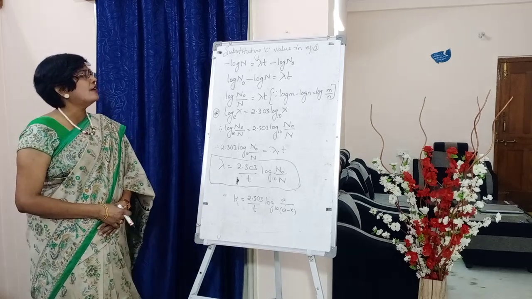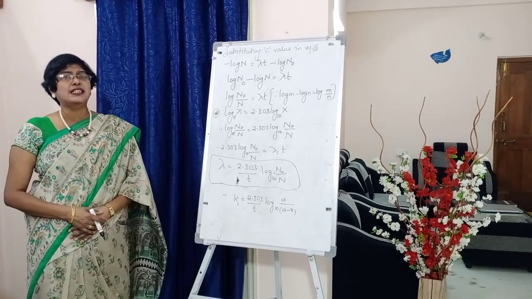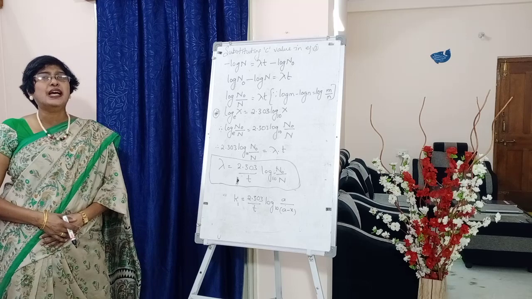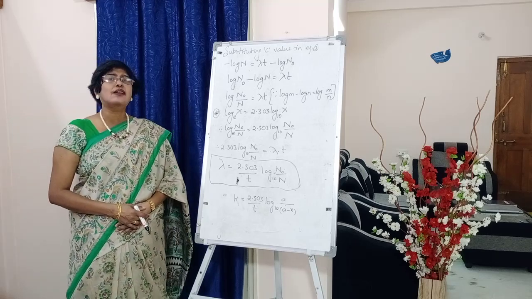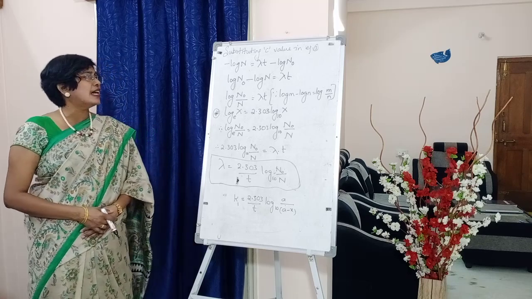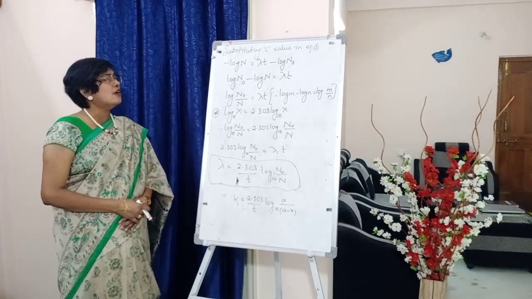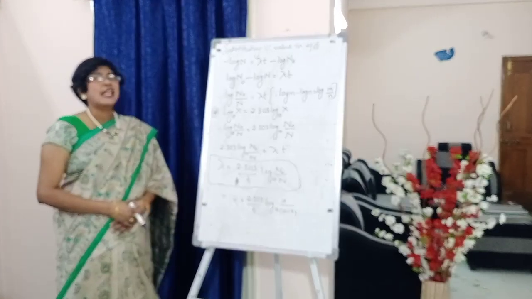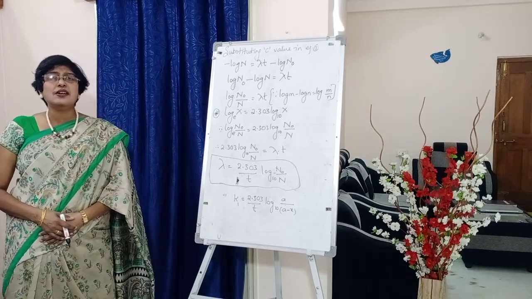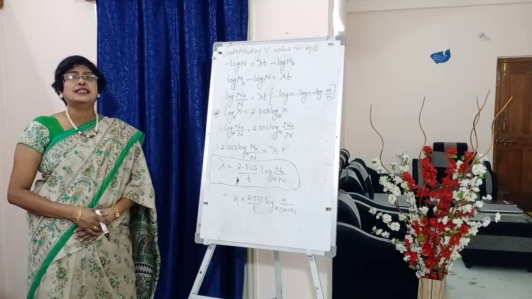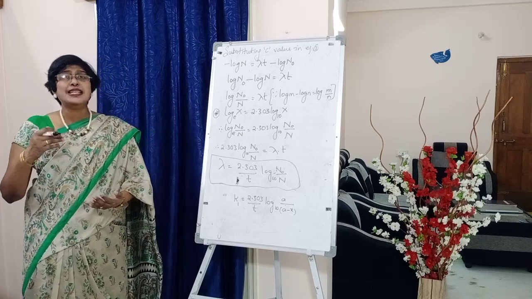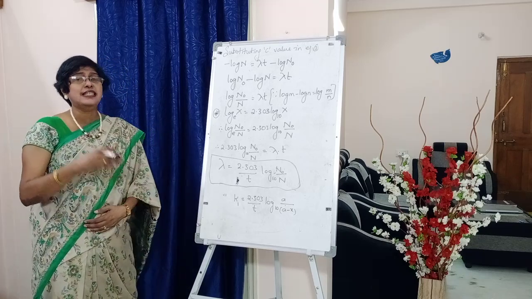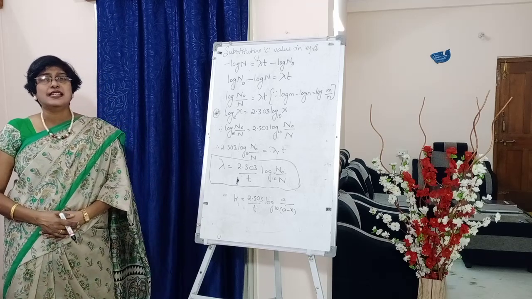So this log n naught minus log n can be written as log n naught by n. Why? Because you all know that log m minus log n is equal to log m by n. So using that we can write log of n naught by n is equal to lambda into t. If you go back or turn the pages, if you had practiced first order kinetics, you must remember that we have done this in first order kinetics also.